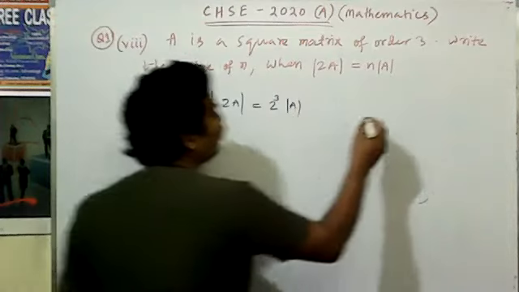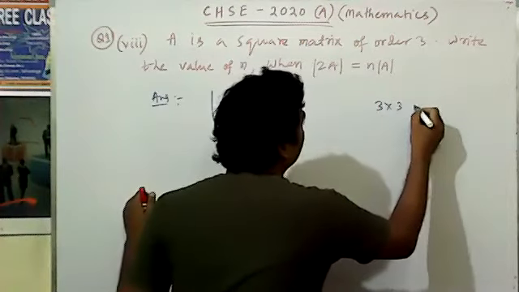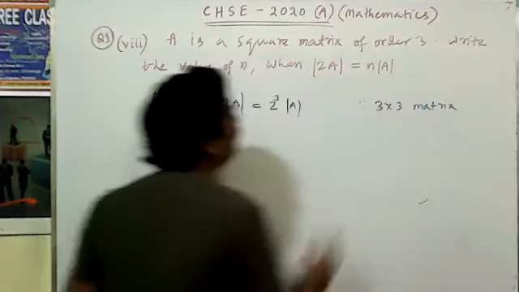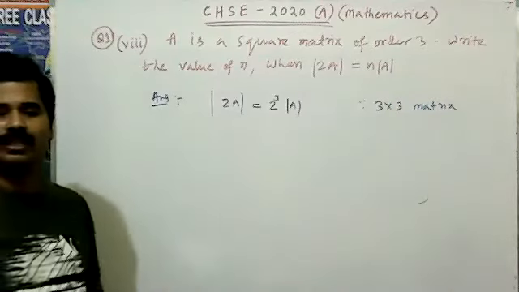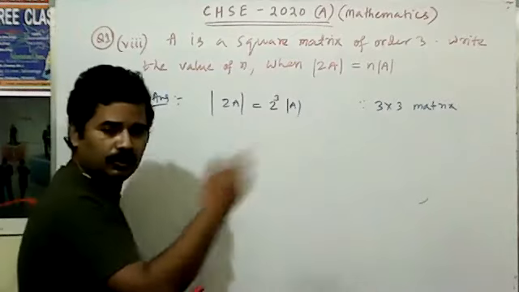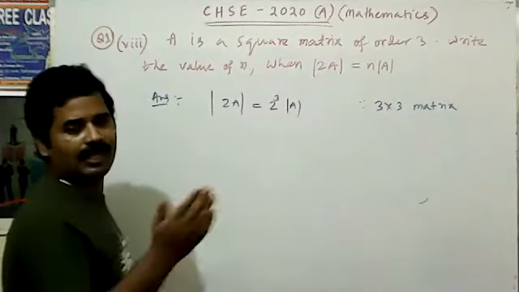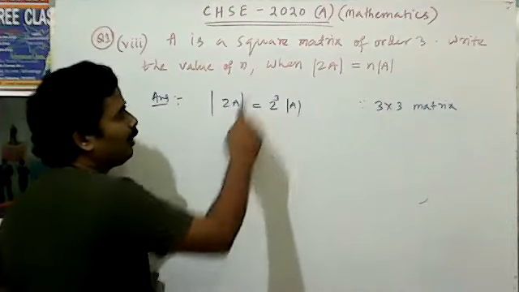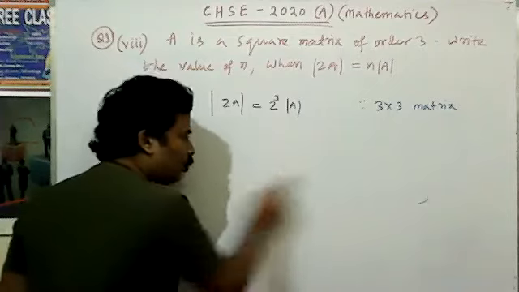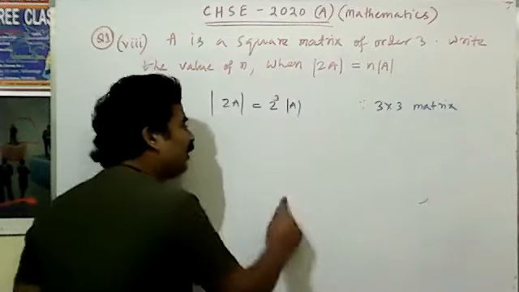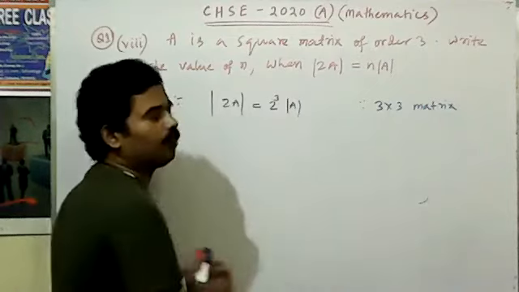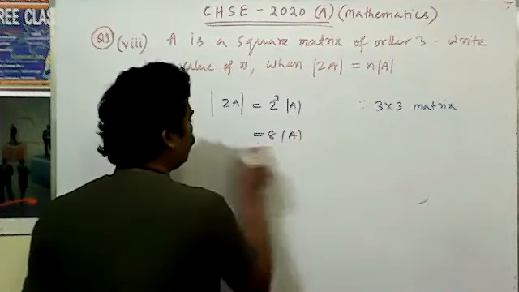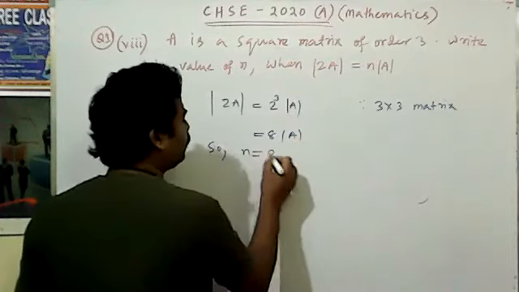Why 2 to the power 3? Because we are given a 3 cross 3 matrix, so you have 3 rows and 3 columns. You can take 2 common from the 3 rows, or you can take common from the columns. So 2 to the power 3 means in each row 2 came and in each column 2 is common, so 2 to the power 3. That means this is 8A. So n is equal to 8.